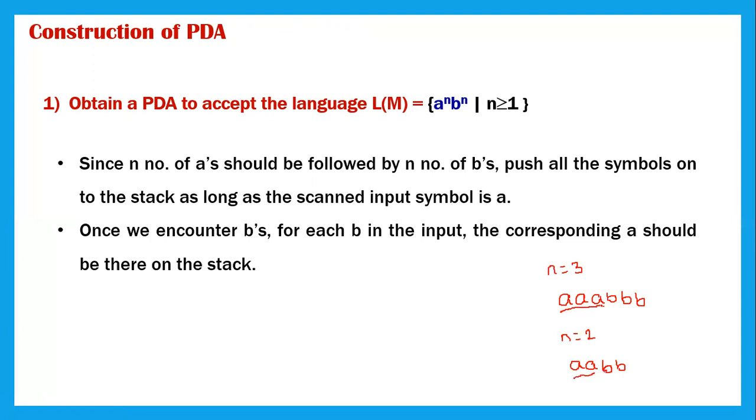Once I start reading B, I have to pop out one A for the corresponding B. That means for every B, I have to have a matching A here. Just in case I have one more B, that will still be on the stack itself.